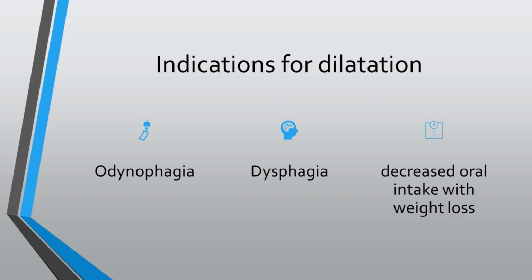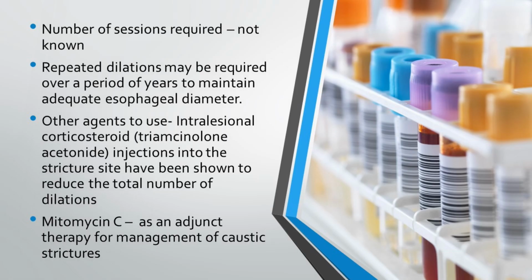This is what happens with most of the dilatations that we do. You've given them an appointment after 3 weeks for the next dilatation. By the time the child is coming for the next dilatation, 2 or 3 days prior, the amount of food has started going down. That's what the parents usually complain. So it has again started forming a stricture. How many sessions you will require to completely dilate, we don't know, because most of them, the moment you dilate up to say 6, 8, 10, they stricture again, but not to the same extent.